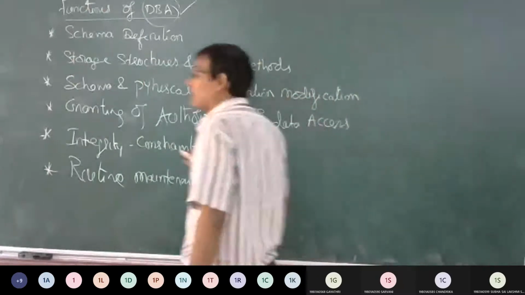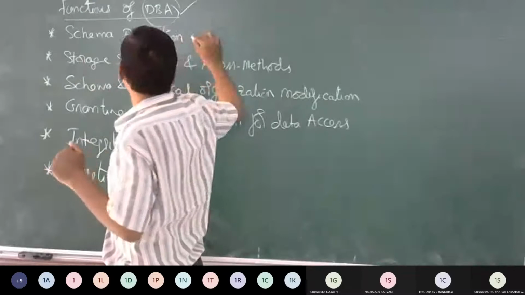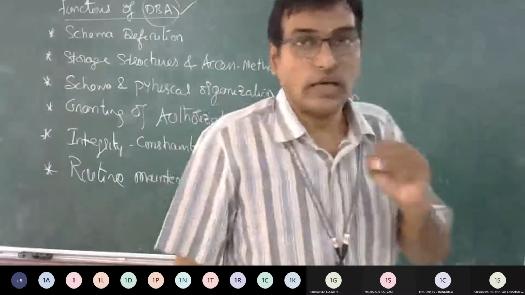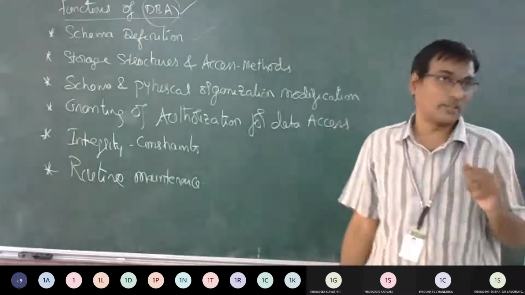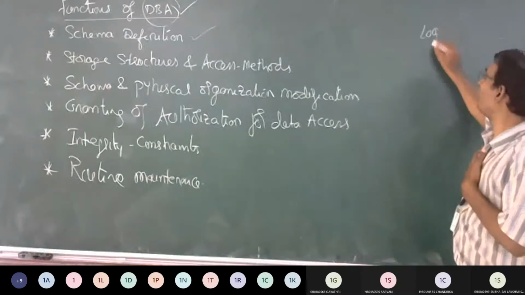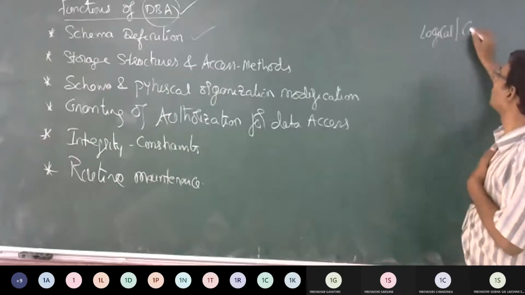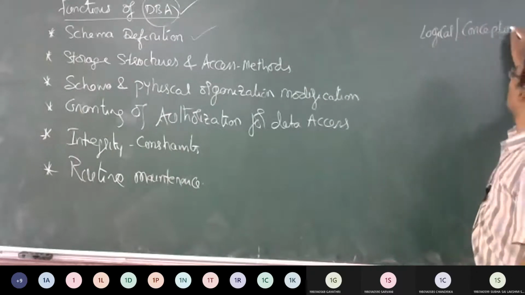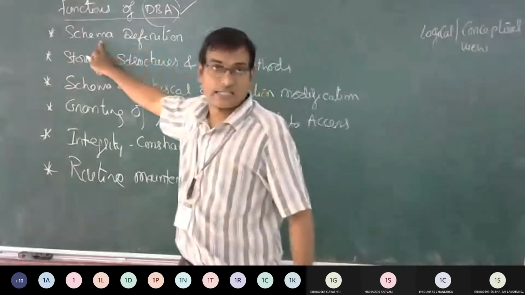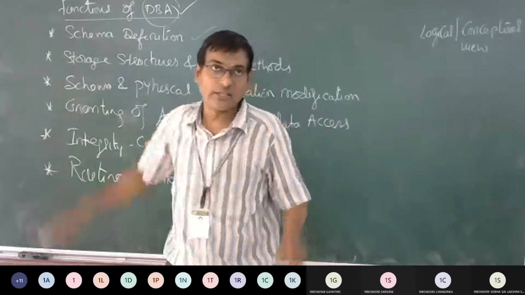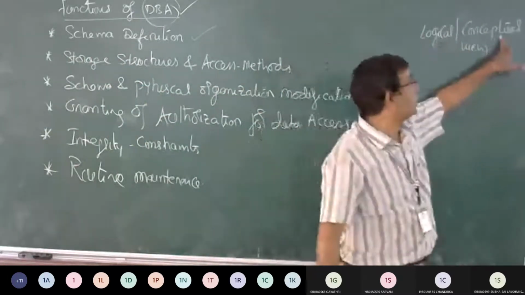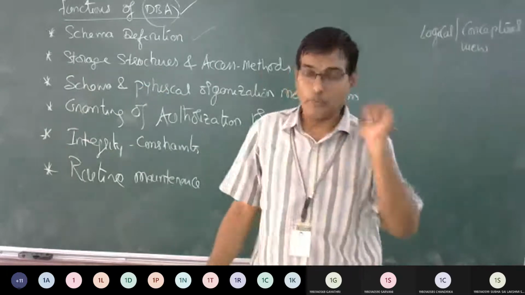Now, coming to the very first function, we call it schema definition. In this schema definition, he is going to work on the logical or conceptual view.